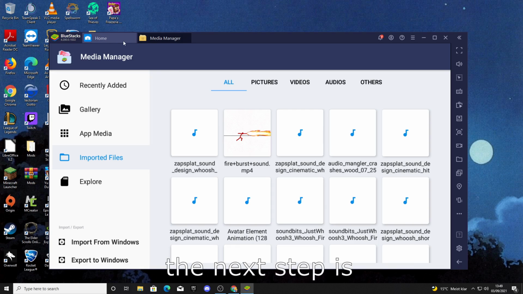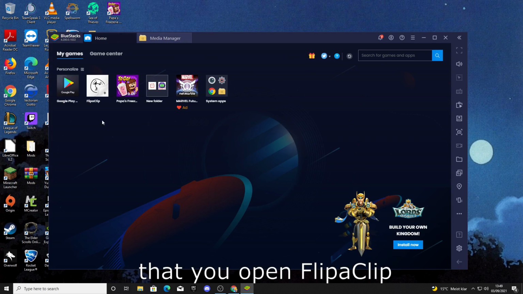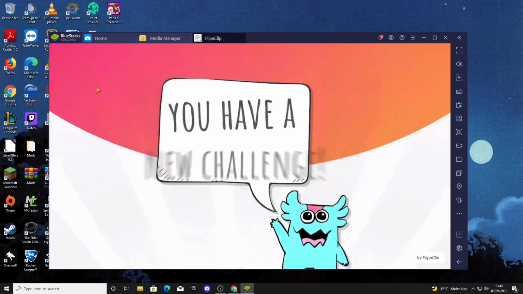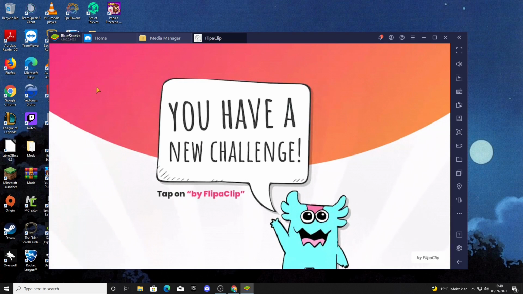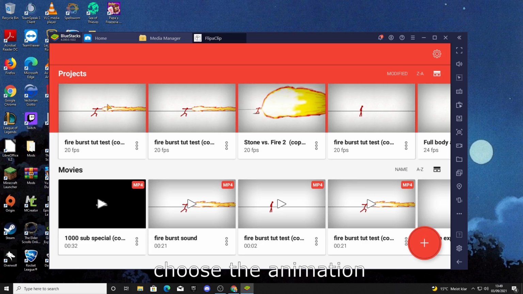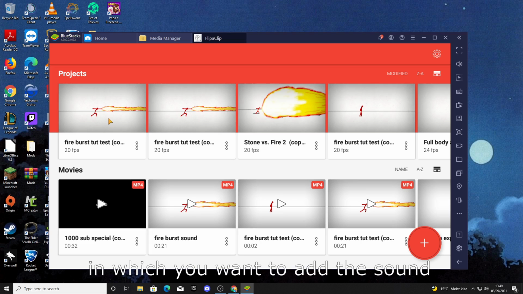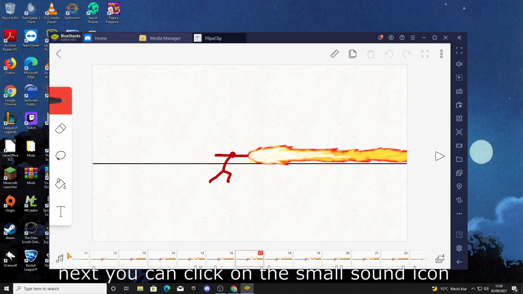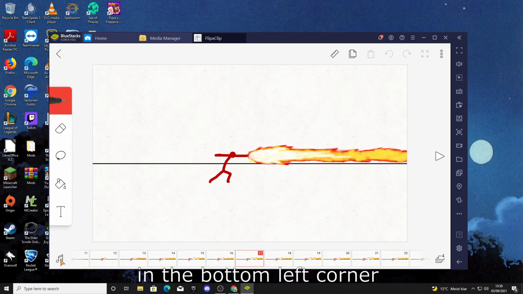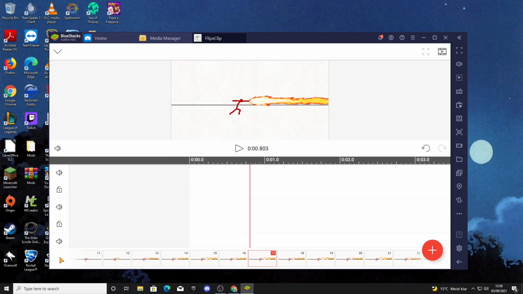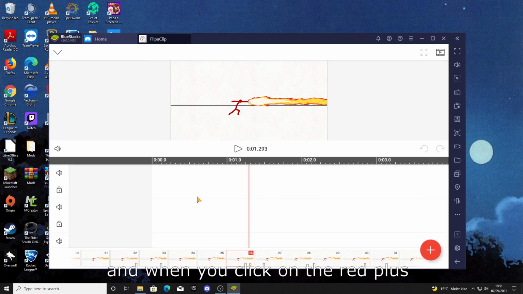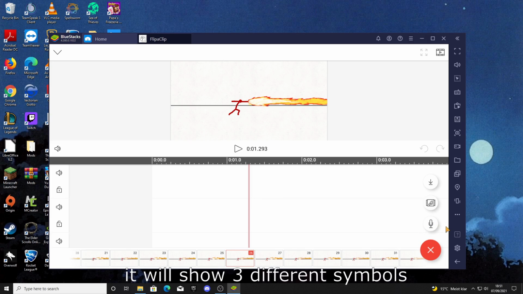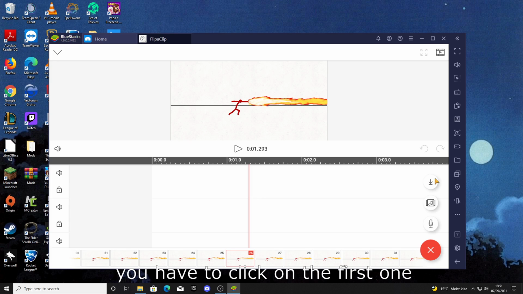The next step is that you open FlipaClip and then choose the animation in which you want to add the sound. Next you can click on the small sound icon in the bottom left corner. Now it will open the soundbar, and when you click on the red plus on the right side, it will show 3 different symbols, and you have to click on the first one.